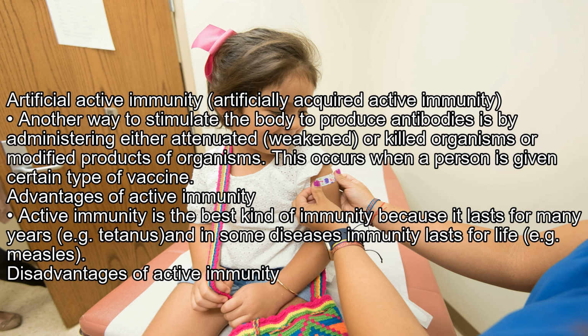Artificial active immunity, artificially acquired active immunity. Another way to stimulate the body to produce antibodies is by administering either attenuated, weakened, or killed organisms or modified products of organisms. This occurs when a person is given a certain type of vaccine. Advantages of active immunity. Active immunity is the best kind of immunity because it lasts for many years, for example tetanus, and in some diseases immunity lasts for life, for example measles.